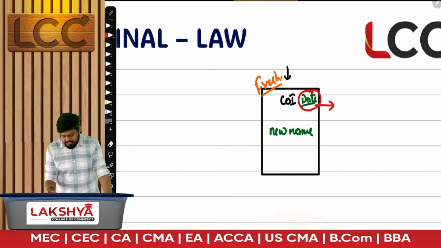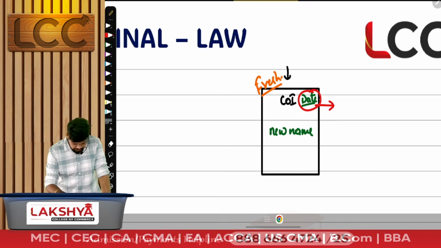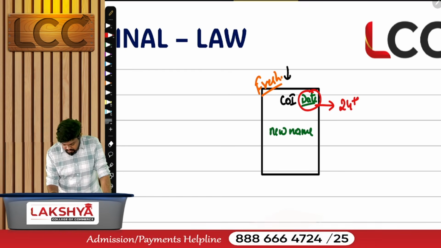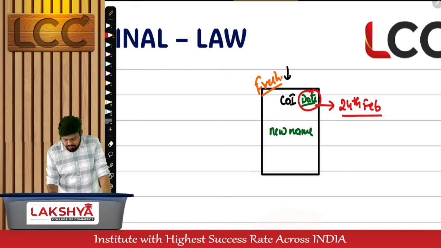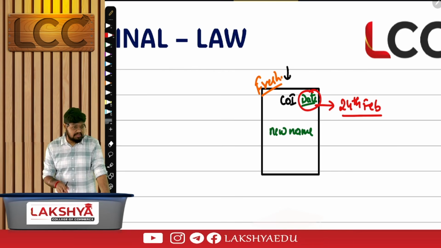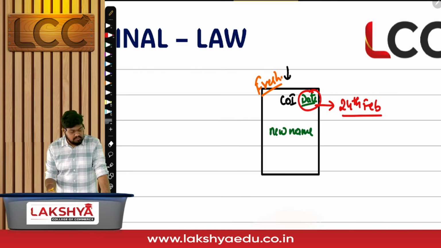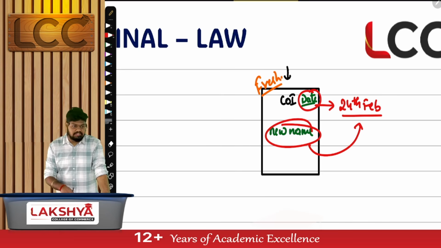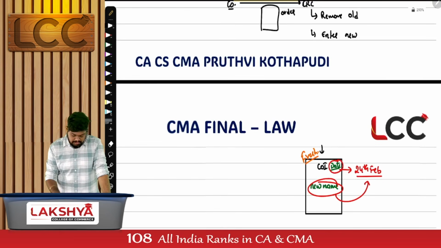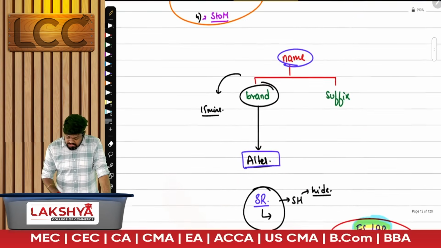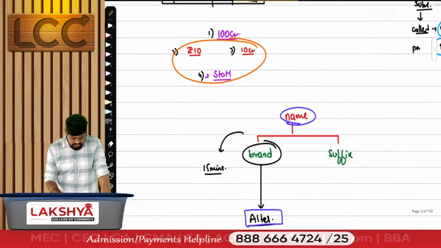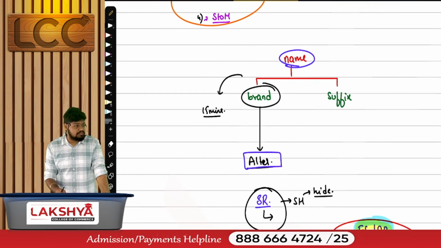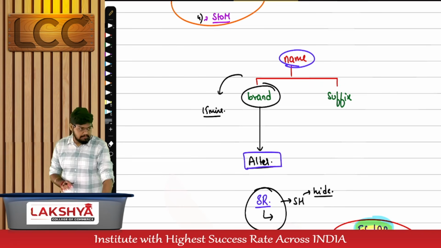If the date mentioned is, say, assuming, what's the date today? They have mentioned 24th of February on this certificate. That means till 23rd I should be using my old name. From 24th I'll be using my new name. The new name is effective from the date mentioned in the certificate of incorporation. This is your section number. Section number 13, only alteration of name. Any doubts in this alteration of name clause?